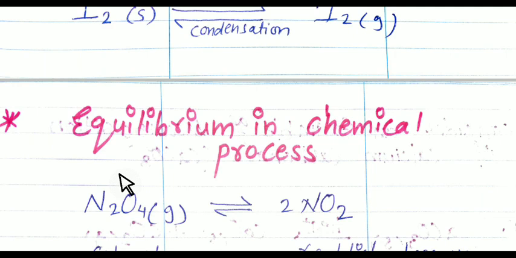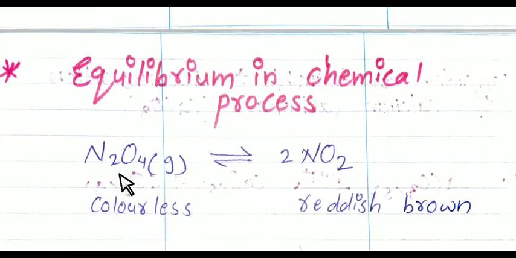Here we take the example of dinitrogen tetraoxide, N2O4, changing into nitrogen dioxide, NO2. N2O4 is colorless and NO2 is reddish brown. At the start the color becomes lighter, which means there is NO2 in the mixture.